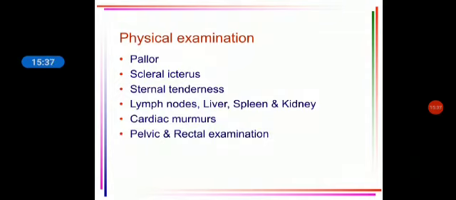What all physical examination? You will definitely start with pallor. Then you have icterus. If the patient is having yellow discoloration, the patient will have icterus. Any tenderness, sternal tenderness, any lymph node enlargement, liver hepatomegaly, splenomegaly. Then murmurs. When the cardiac output increases and the patient is having palpitations, they can have murmurs also. Pelvic and rectal examination, all these things will help in the diagnosis.